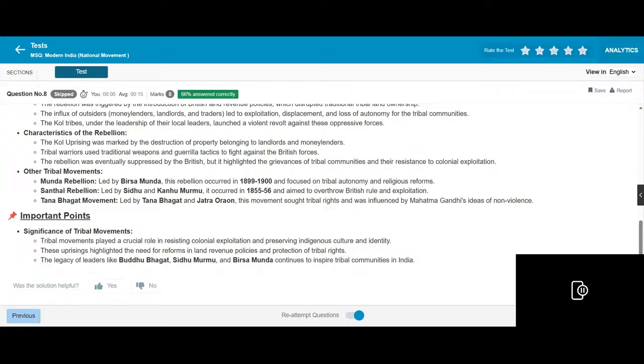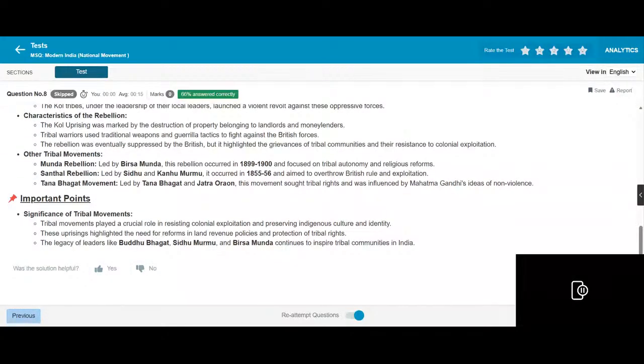Characteristics of the rebellion: the goal of the rising was opposing monopoly and restriction of property belonging to the land, and the rebels were used to continue. The rebellion was eventually suppressed by both. Munda rebellion led by Birsa Munda, the rebellion had a focus on tribal autonomy programs. Santhal rebellion led by Sidhu and Kanhu. Tana Bhagat Jatra movement, protesting against the land revenue.